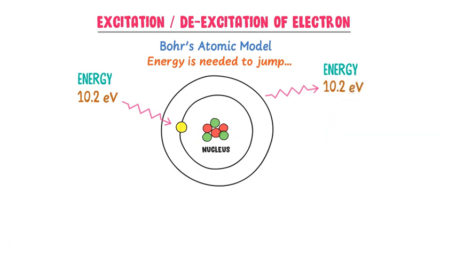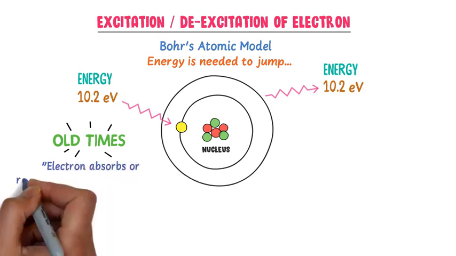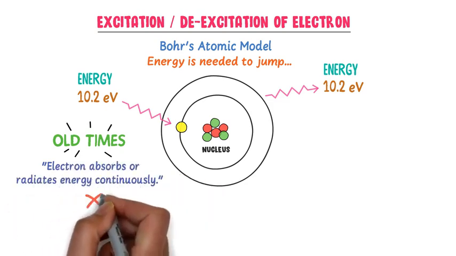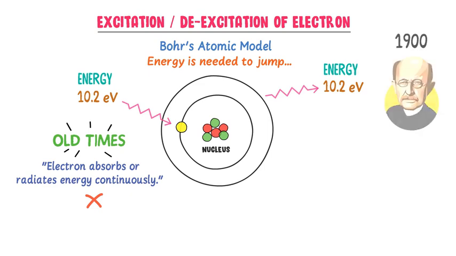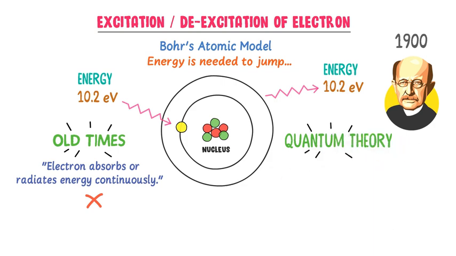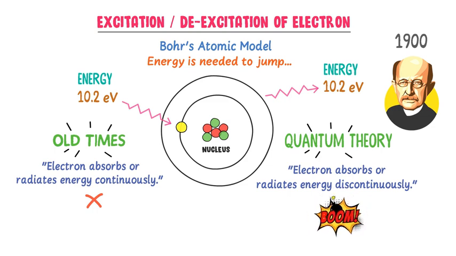Now listen carefully. In old times, or the classical period, scientists believed that an electron absorbs or loses energy continuously, which is totally wrong. In 1900, Max Planck put forward his famous quantum theory. According to this theory, an electron absorbs or loses energy discontinuously, which is 100% right. This theory revolutionized science and opened new doors for different discoveries.